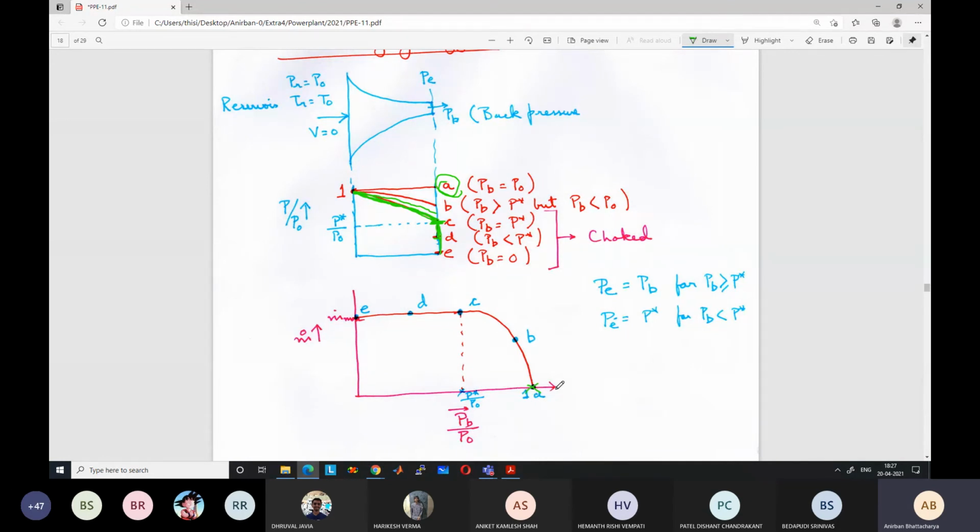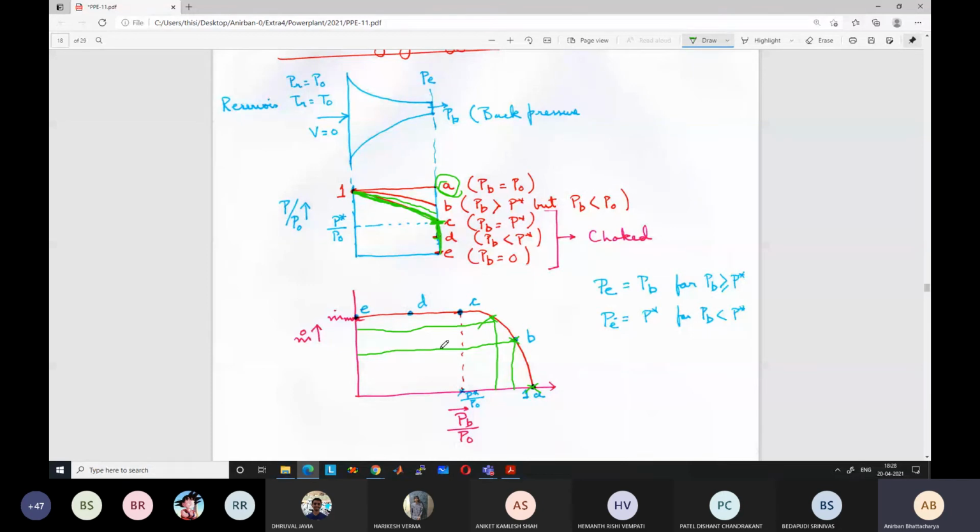At that point there is no flow, so the mass flow rate is 0. Then if you decrease the back pressure slightly, PB by P0 is slightly less than 1. So this is case B. In case B, we have a certain mass flow rate. Then if you decrease PB slightly further, you will increase the mass flow rate. So PB by P0 will decrease and we will increase the mass flow rate. My drawing is not very accurate, but you have to bear with this.